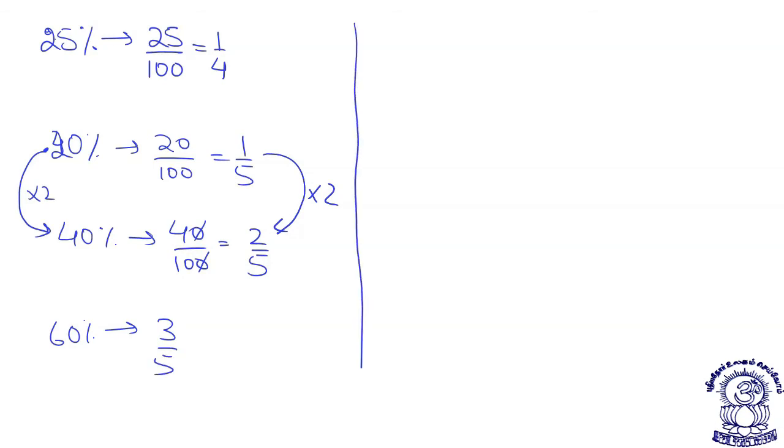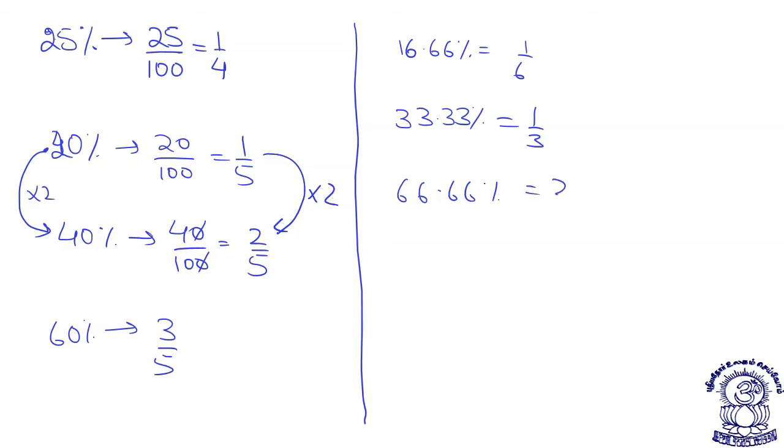I will take a few values which are used very often, that is 1 by 6 or 16.66%. This is 1 by 6. Then we have 33.33%. This is 1 by 3. And 66.66%. This is 2 by 3.